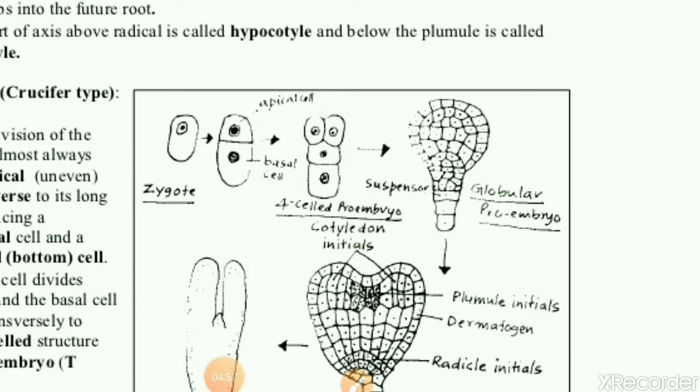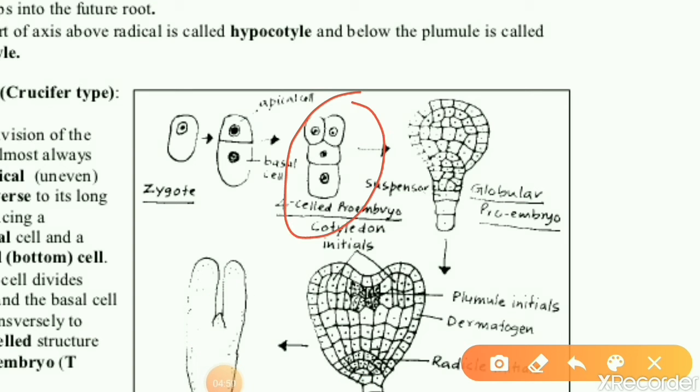Later on, this four-celled proembryo divides further anticlinally and periclinally and forms a 32-celled proembryo, that is globular in nature.